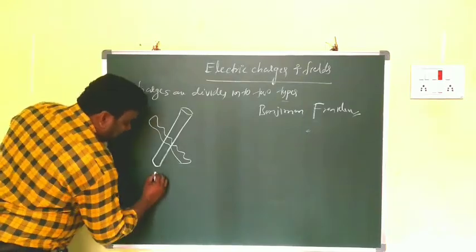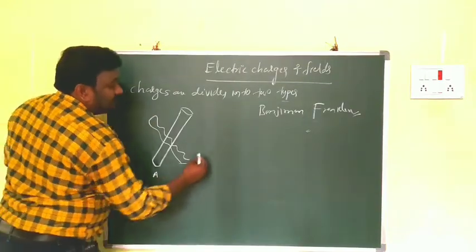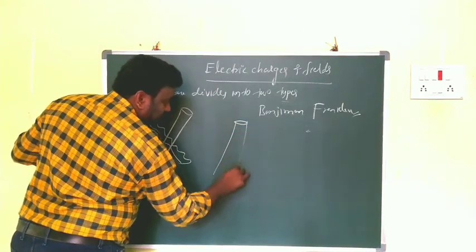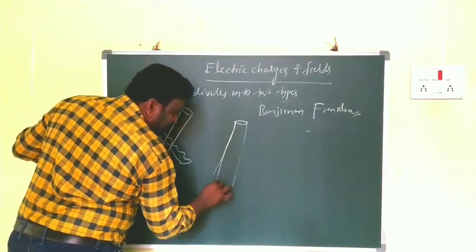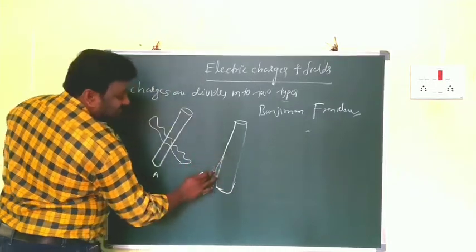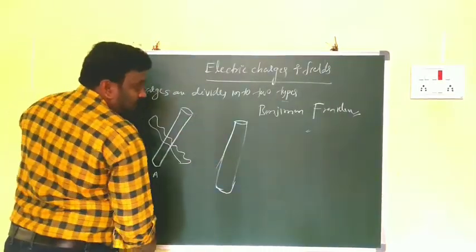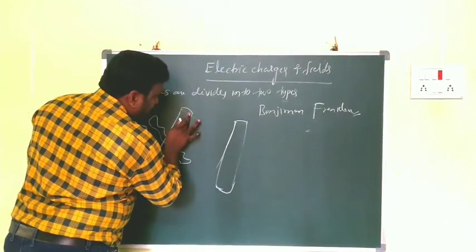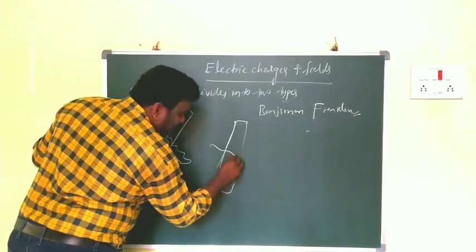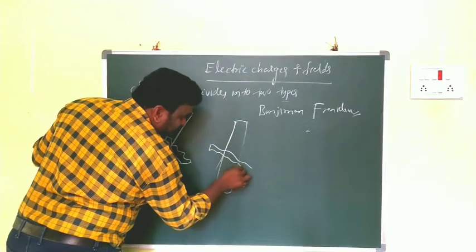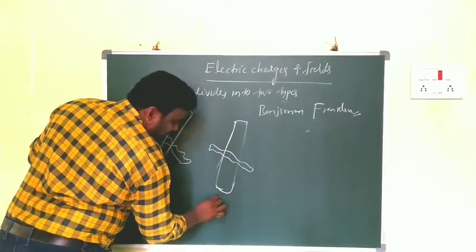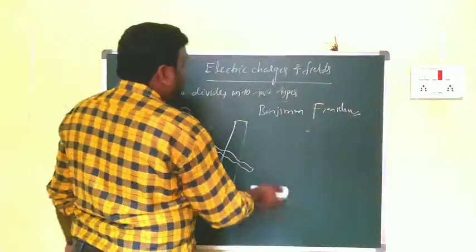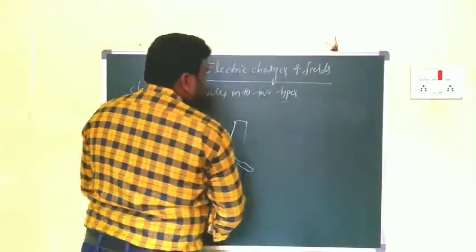This is glass rod A. And this is another glass rod, again with silk cloth. This is B. Clear?